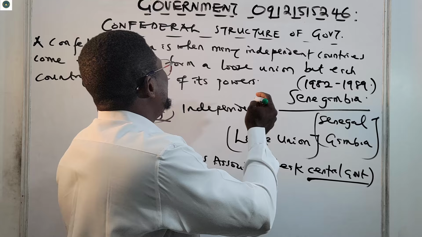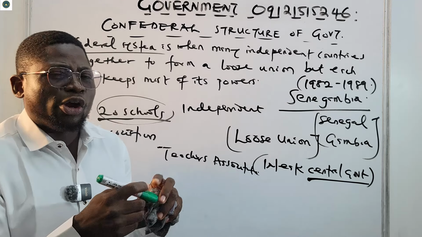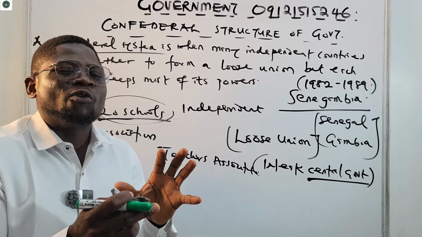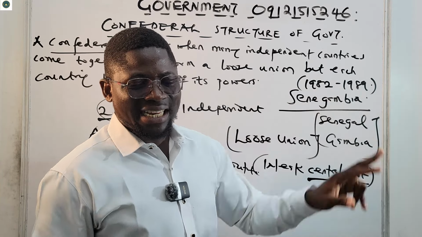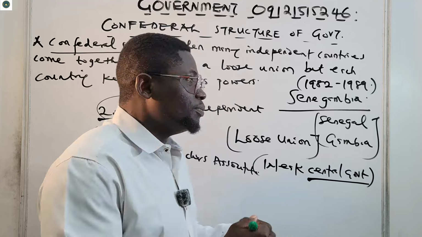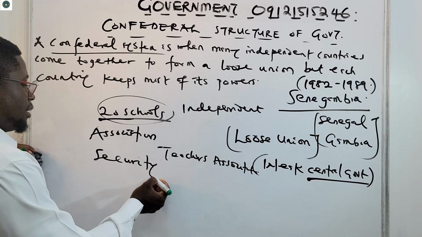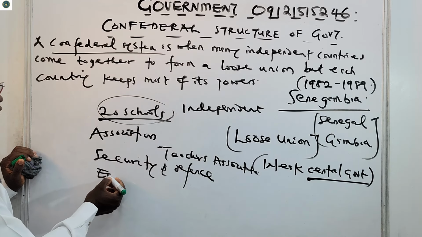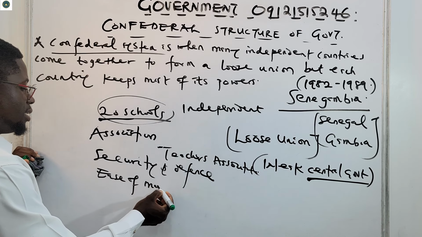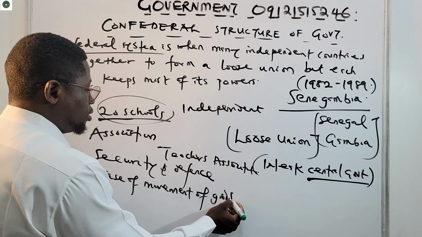Okay, they formed a confederal system, or a confederal structure, or a confederation, from the year 1982 to 1989. This confederation was formed basically for what? For security and defense. For ease of movement of goods, and so on and so forth.